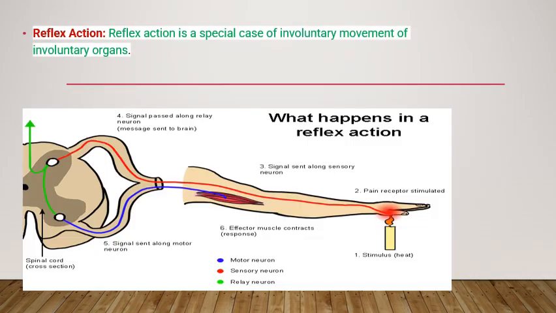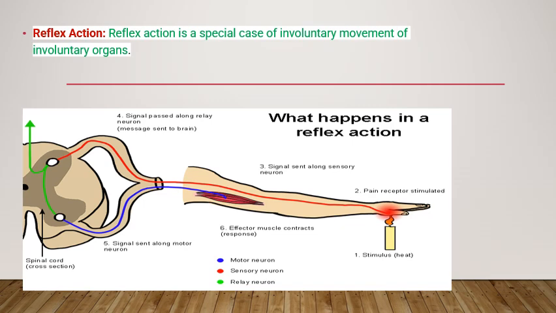Now let's try to understand a very important concept, that is reflex action. It is an involuntary, or I can say sudden, response to a stimulus. What are response and stimulus? For example, if I touch a hot object, what will I do? I will suddenly withdraw my hand, right? Whenever I touch an object which is hot, that is what we call a stimulus. And when you withdraw your hand, you show the response. This is what we call stimulus as well as response.